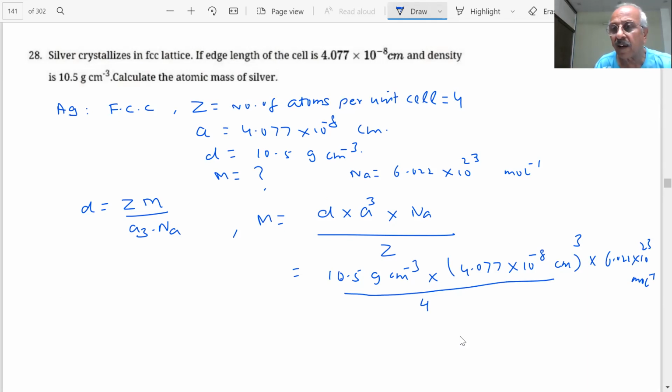So what are we getting? We already know the atomic mass of silver, something like 107 point something. Sometimes they can give easy questions, students, because then you are lucky: the answer is known and we are trying to calculate it. It will come out to be 107.14.